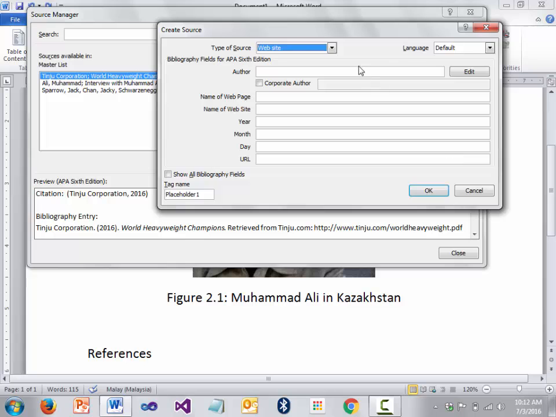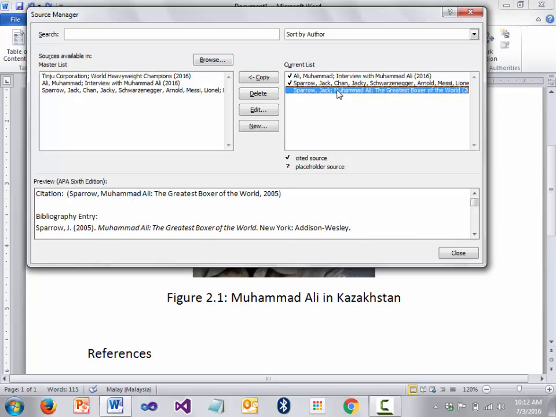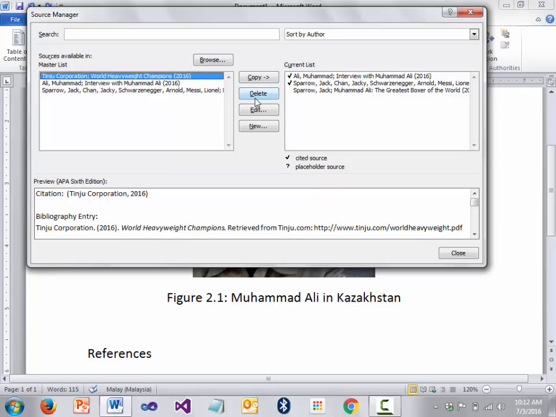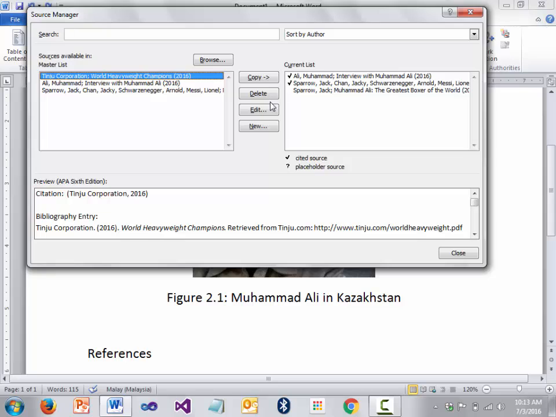Let's say that we have the website just now. Let's say this is taken from Tinju Ali, this is Tinju Corporation. We copy here.